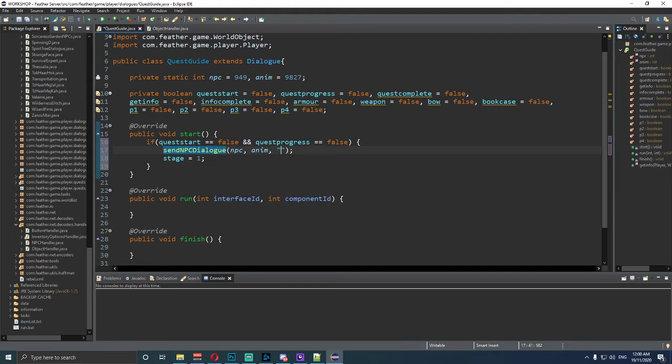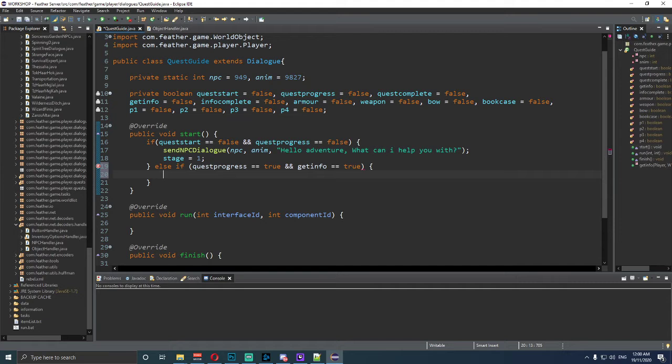But what we're going to do is type in this. It's going to say hello adventurer, right? And then we're going to say what can I help you with, okay, question mark, Control S and save. Here we need to go an else if statement. This else if statement needs to say quest progress is equal to true, and get info is equal to true. Open and close on that.